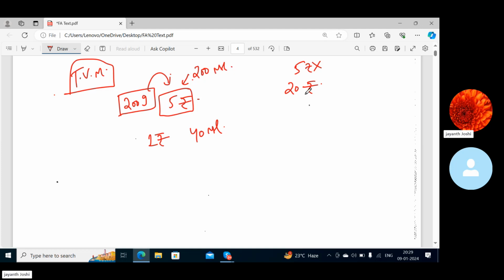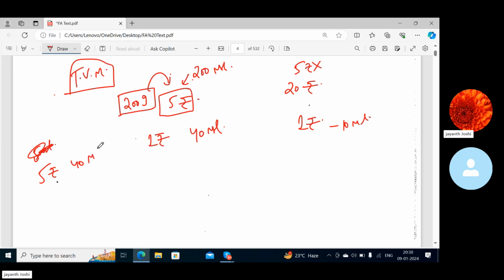Today, when it is available for 20 rupees, how much ml can I buy for 1 rupee? 10 ml, sir. 10 ml is what I can buy today with 1 rupee, right? How did you find out that 10 ml? Division, sir. Because I am paying 5 rupees for 40 ml, it is 200 ml, right?